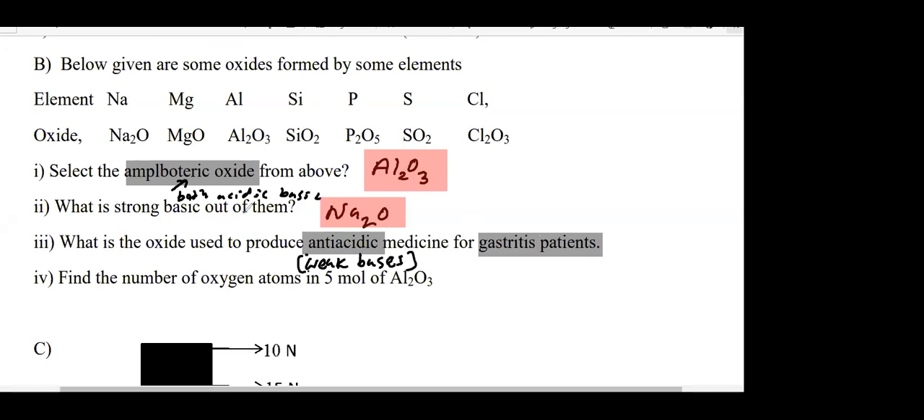I'll ask the answer from Anuk. Magnesium oxide. Very good, Anuk, the answer is correct. MgO, magnesium oxide, is weakly basic. Can you drink sodium oxide? No, it is strongly basic. Strongly basic is also corrosive, and strongly acidic is also corrosive.